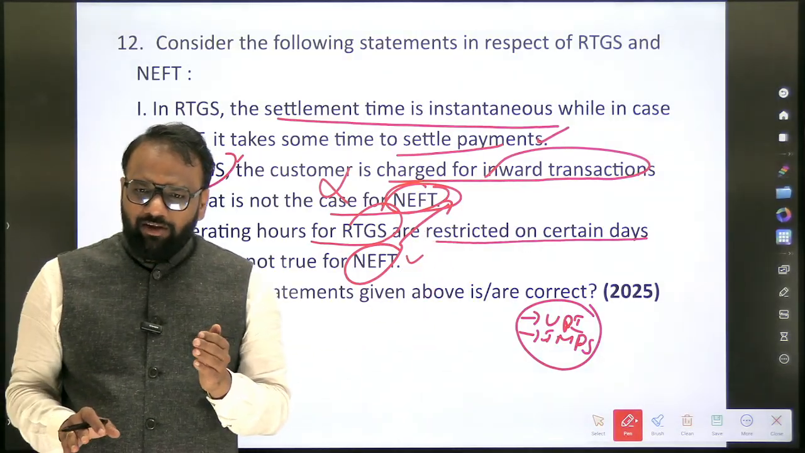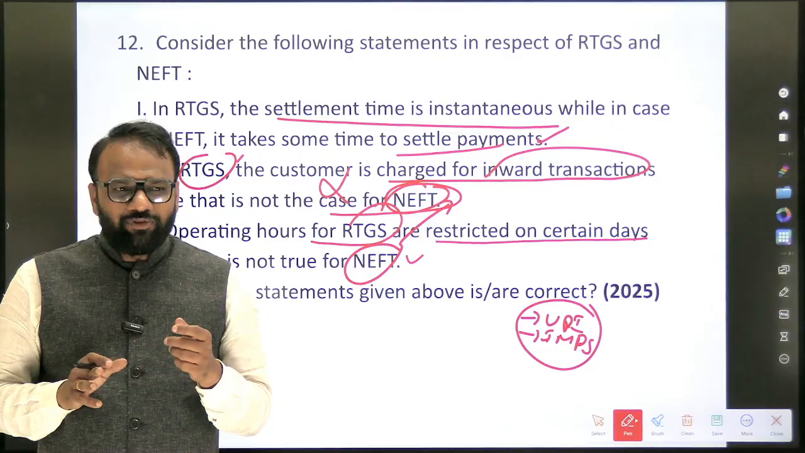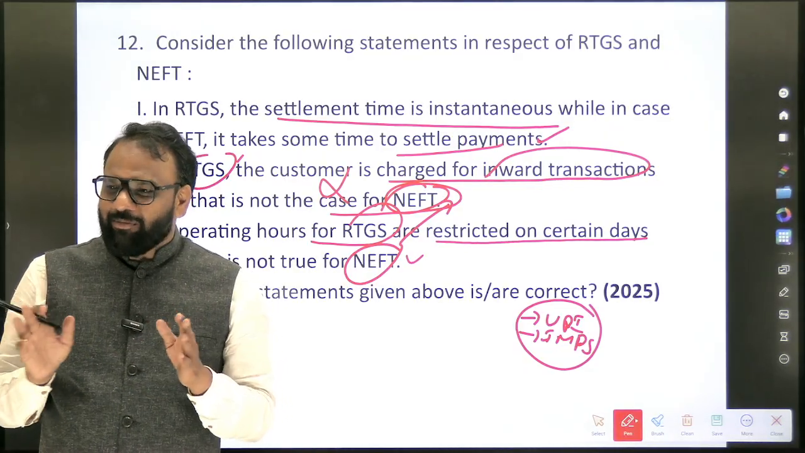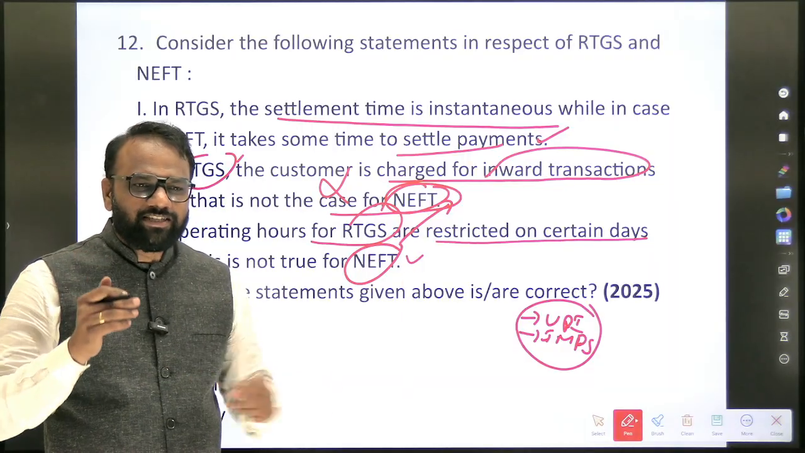Now when it comes to UPI, whether it's instantaneous or delayed. Sir, many times when I go to a tea shop and do the payment, sometimes it gets delayed. See, that's an exception, but generally it's instantaneous. Okay, so UPI transaction is instantaneous. How about IMPS?